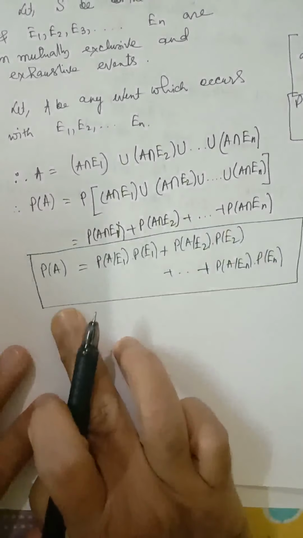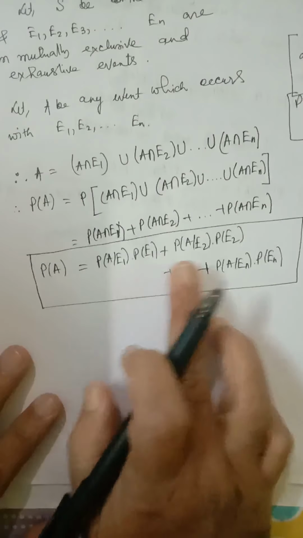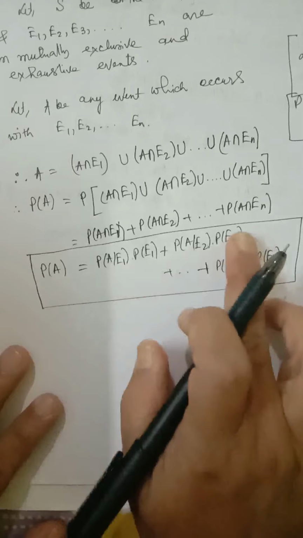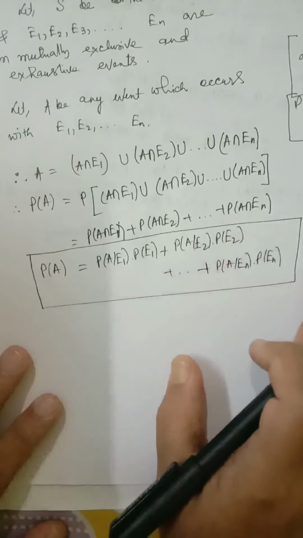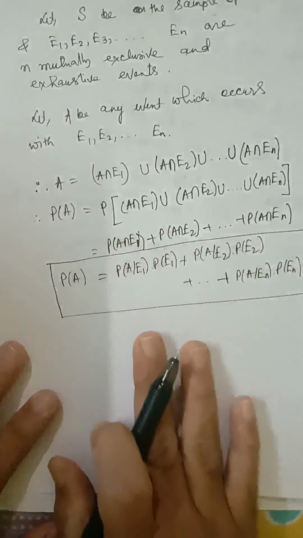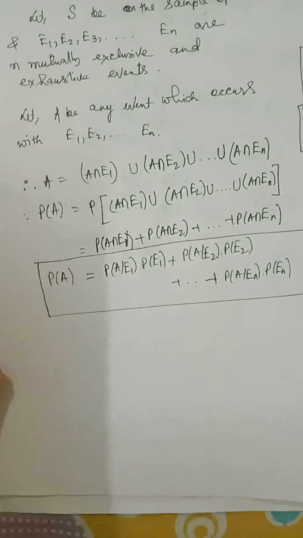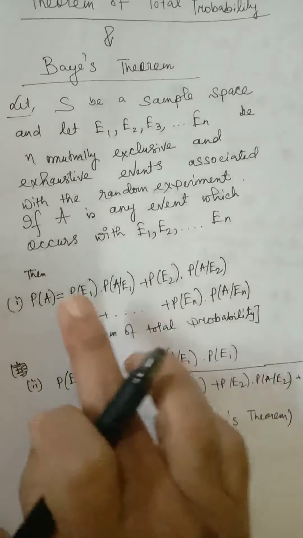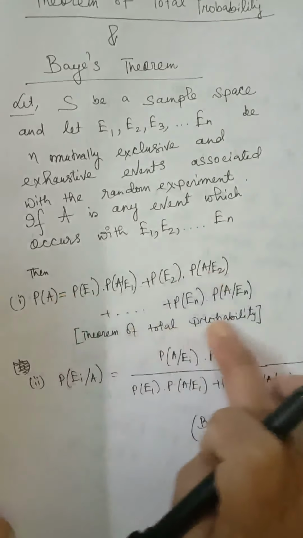P(A) equals P(A/E1) into P(E1) plus P(A/E2) into P(E2) plus etc. So this is a very simple proof, but it's a very important theorem. We have proved the first part, that is, the theorem of total probability.